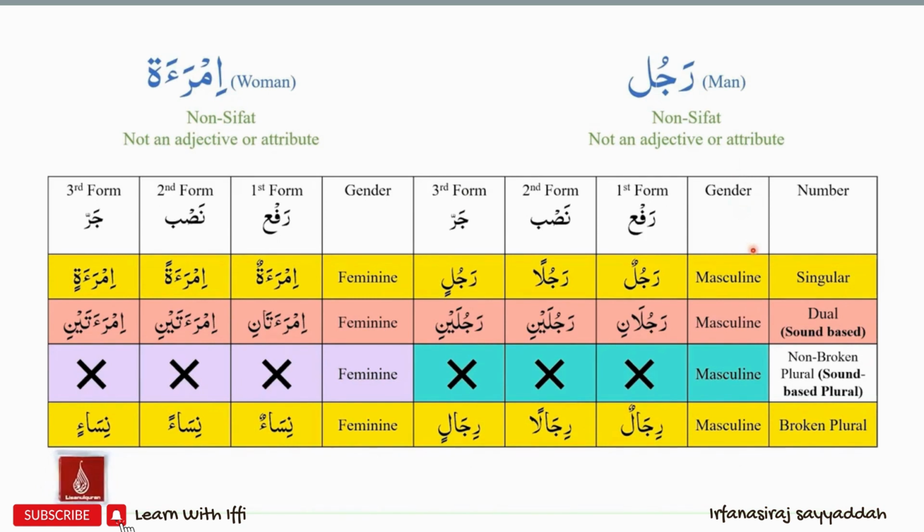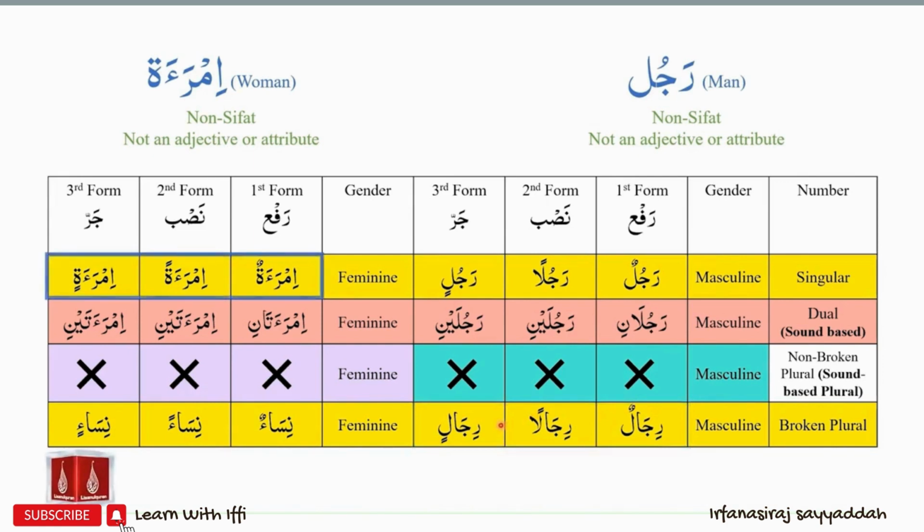The singular pattern of rajul will be rajulun, rajulan, rajulin. The dual pattern for rajul will be rajulani, rajulaini, rajulaini. And the broken plural pattern for rajul is rijalun, rijalan, rijalin.